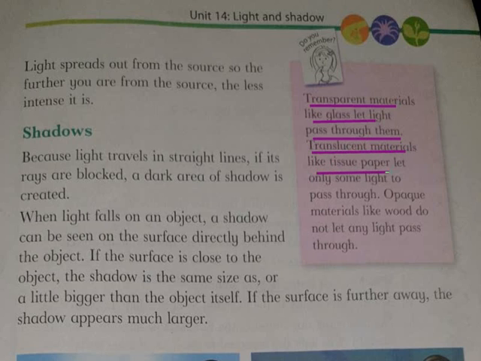Translucent materials like tissue paper let only some light pass through. So those materials which allow some of the light to pass through them are known as translucent materials. And opaque materials like wood do not let any light pass through. Some materials are opaque and they are not going to allow any light to pass through them.